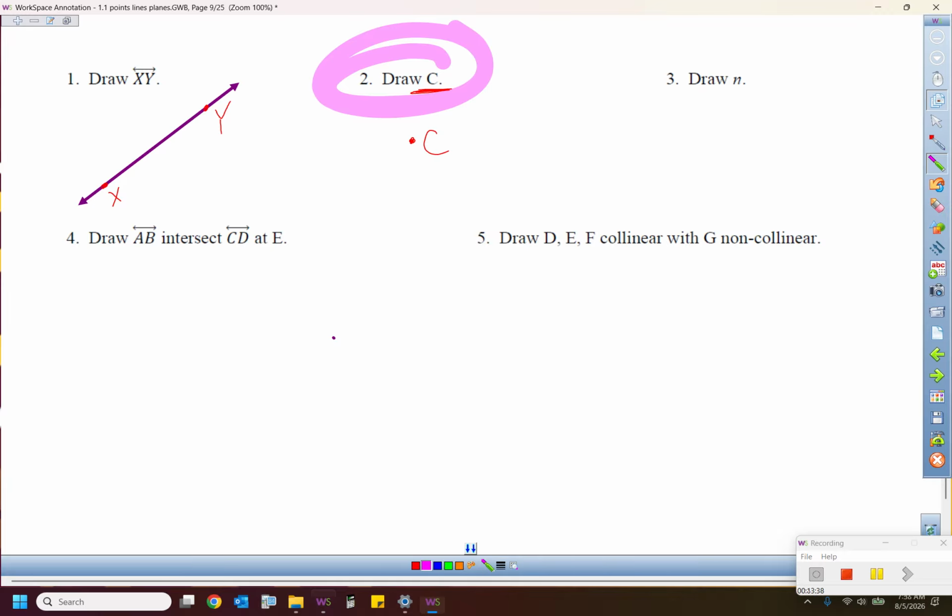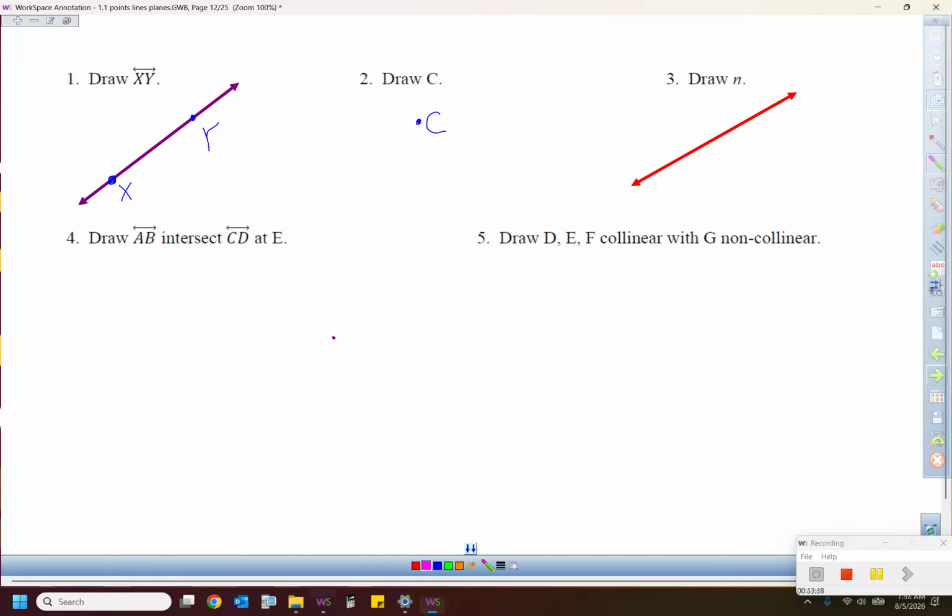And then this guy right here, draw that. That is a lowercase letter, right? It's italicized, so they want that to be a line. So we'll draw line N in that case. So I'll draw myself a line using a straight edge, no free hands, please. I love those who are artistic, but I like to make things accurate. And we'll put arrowheads on it. And then the N, it doesn't actually go on the line. It goes right next to one of the arrowheads as the lowercase cursive letter. So it's not a point. N is not a point. You can tell because it's not a capital letter. And they just put it next to it. It's just a fancy way to name that line right there.